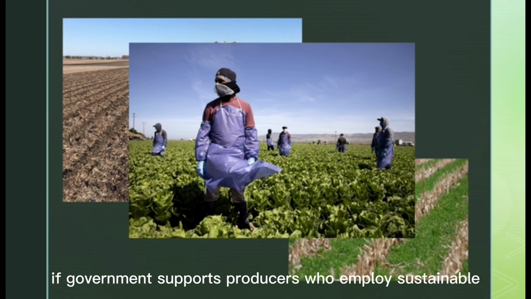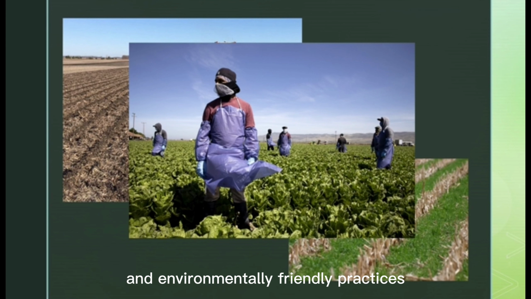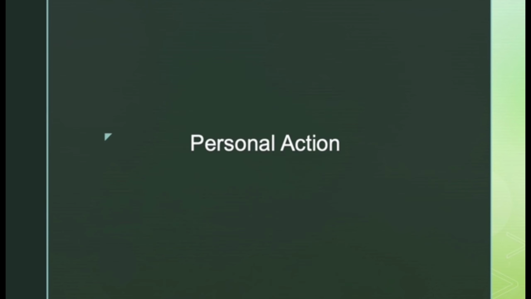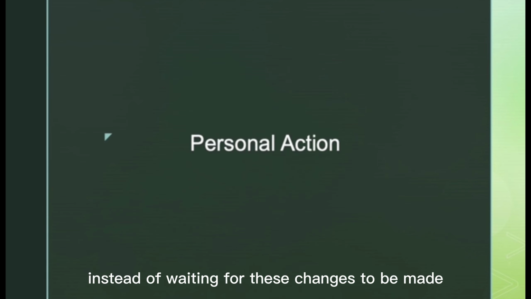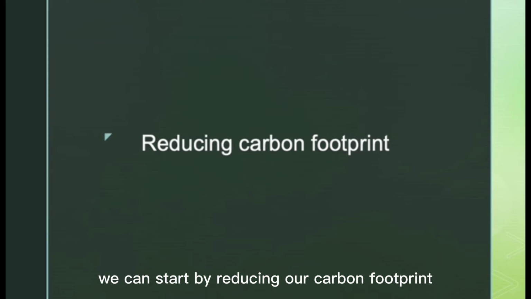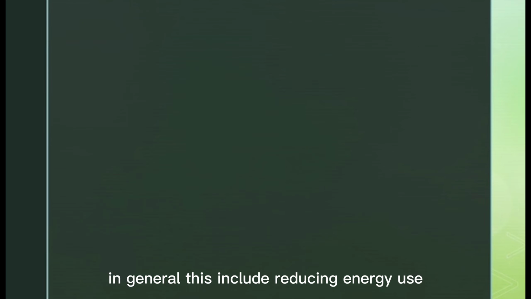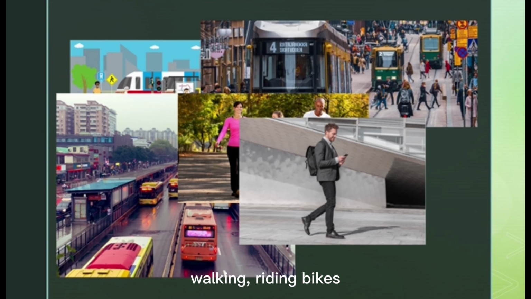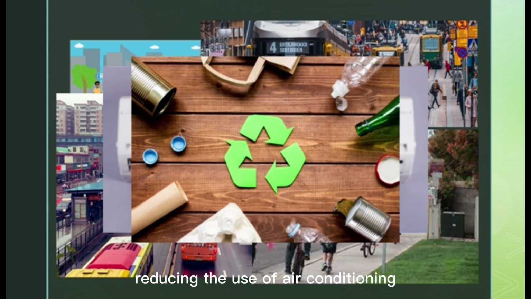If government supports producers who employ sustainable and environmentally friendly practices, the agriculture sector will be able to reduce the negative impact on climate change. Instead of waiting for these changes to be made, individuals can start taking simple actions today. We can start by reducing our carbon footprint in general. This includes reducing energy use by taking public transportation, walking, riding bikes, reducing the use of air conditioning, and taking trains instead of planes whenever possible.